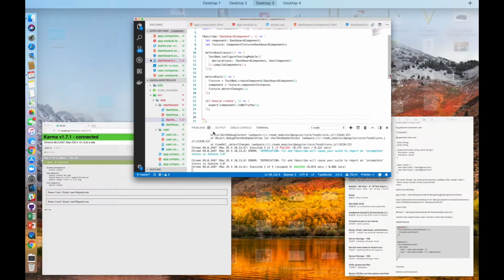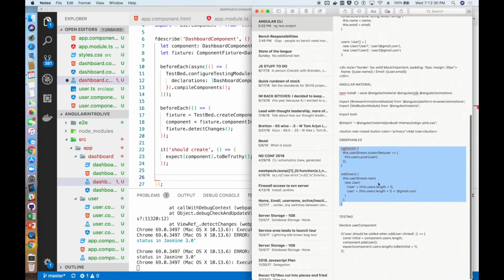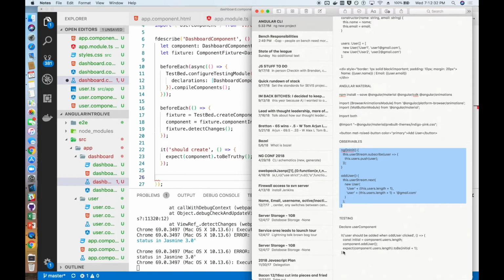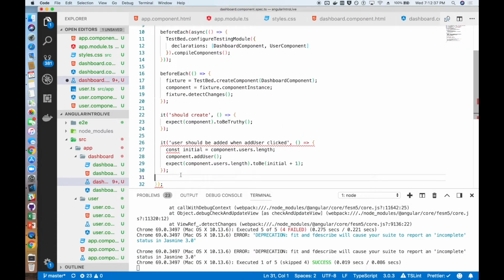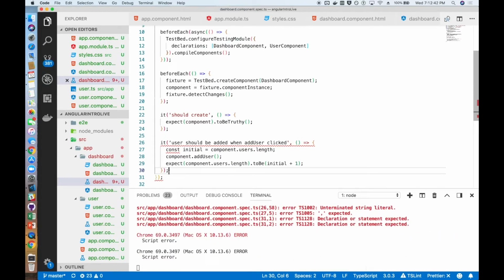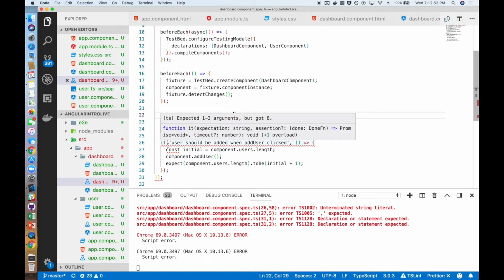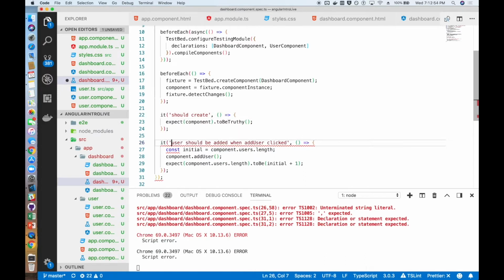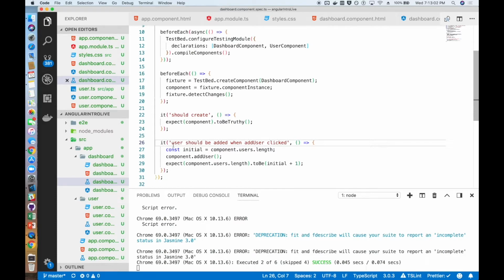So now we can go ahead and create a new test. If I go in and grab the test that I wrote in advance, we have the id, and we describe it as user should be added when add user is clicked. So when we click the add user button, we should see a user added. My copy paste changed one of the quotes to something else, so fix that. So here we go ahead, save.